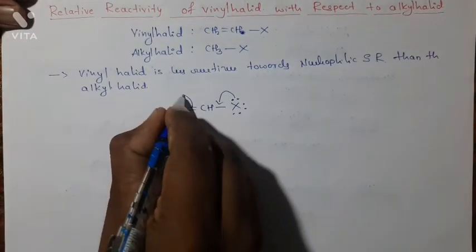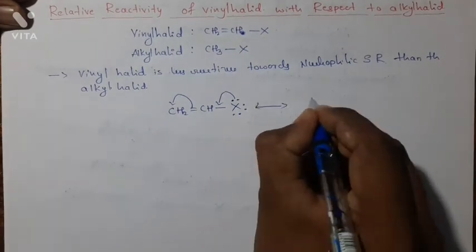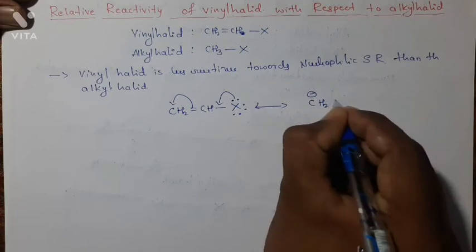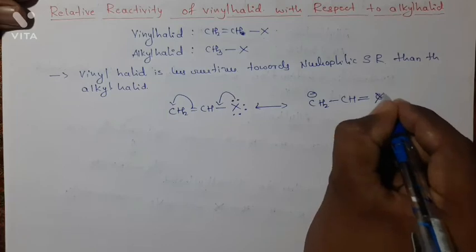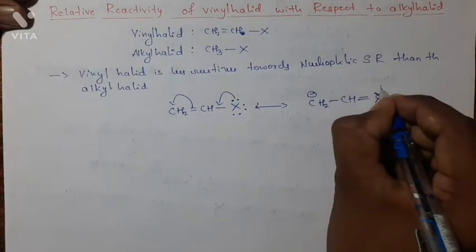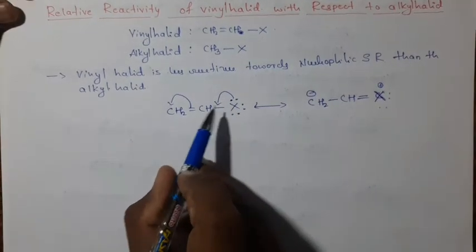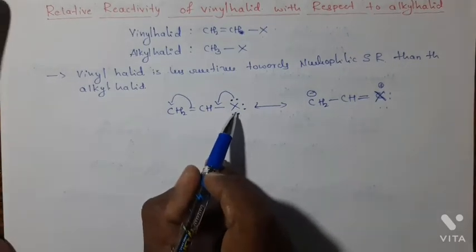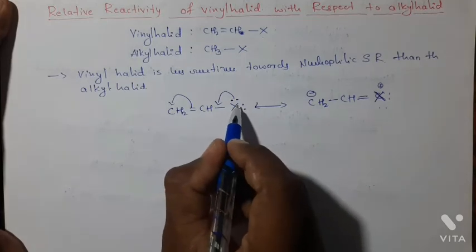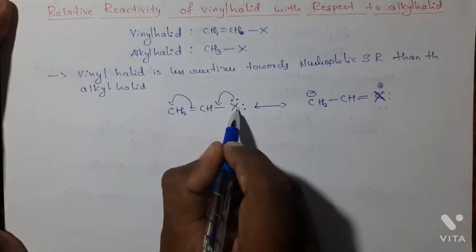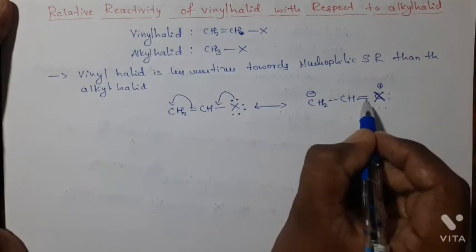At that time the pi bond is shifted to this carbon. Then it becomes CH2 minus, CH double bond X, this is X, and this becomes positive. Here, due to the lone pair and pi conjugation, it undergoes pi lone pair resonance. Hence, due to the resonance, the carbon and halogen bond is converted into partial double bond character.